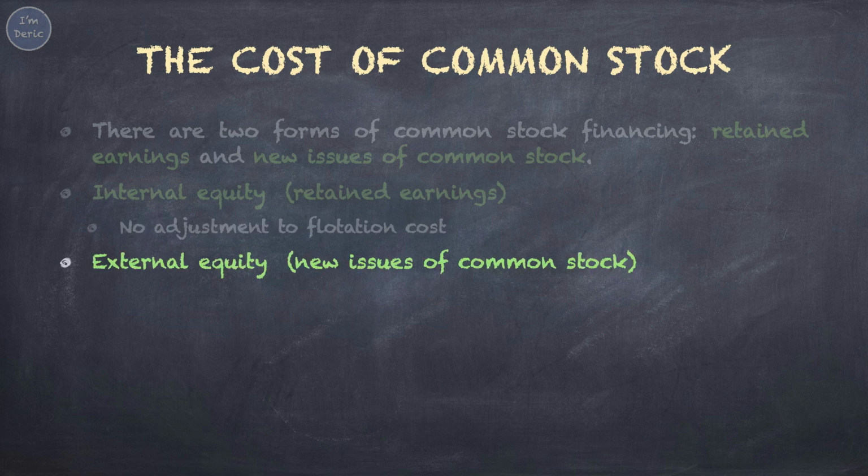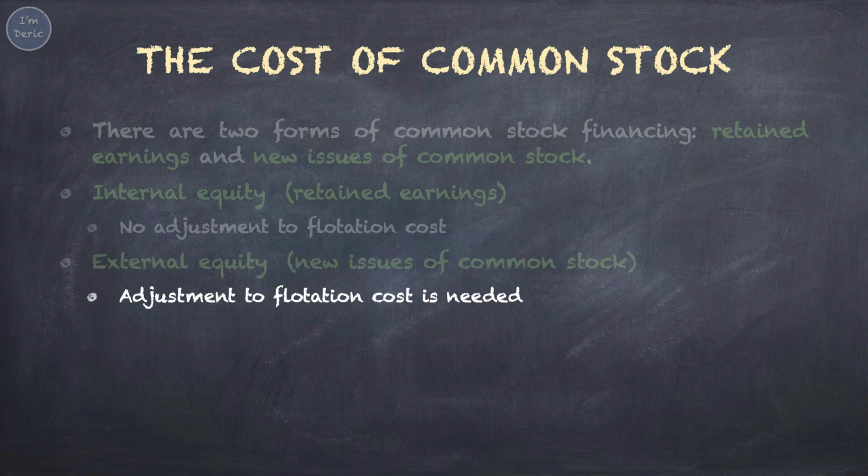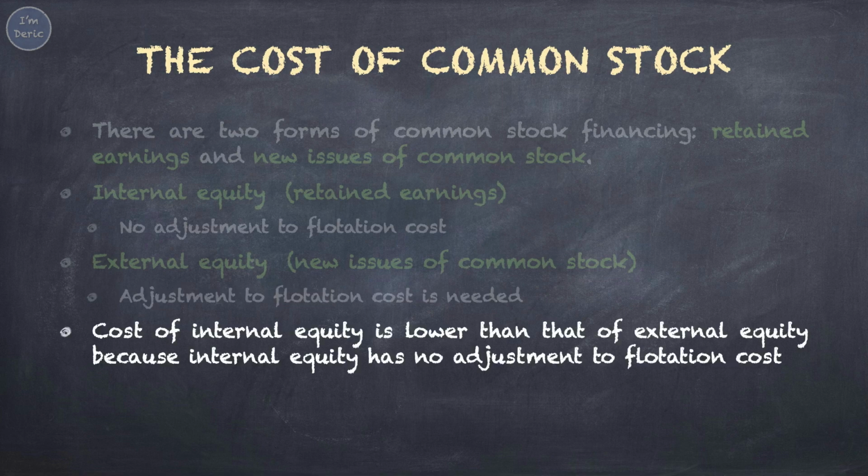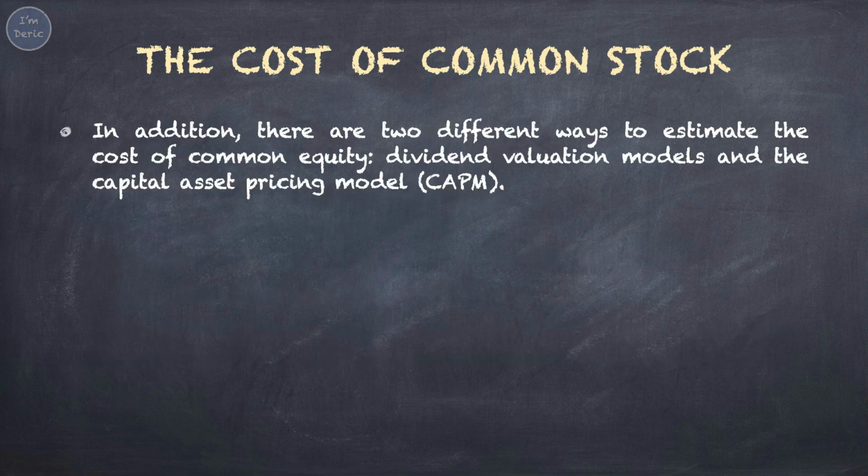Another form is new issues of common stock, which is also known as external equity. Adjustment to flotation cost is needed. The company has to incur transaction costs for issuing new common stock. Generally, cost of internal equity is lower than the cost of external equity because internal equity has no adjustment to flotation cost. To calculate the cost of common stock, there are two different ways, either dividend valuation models or the capital asset pricing model, CAPM.